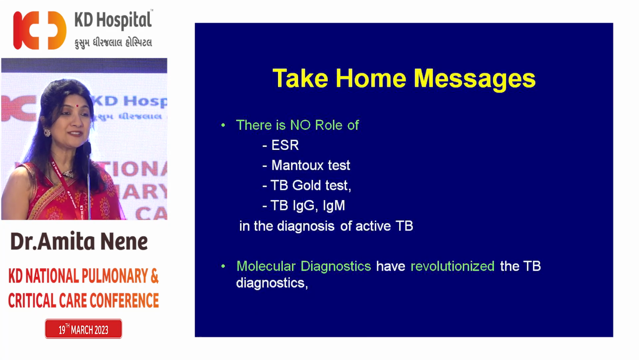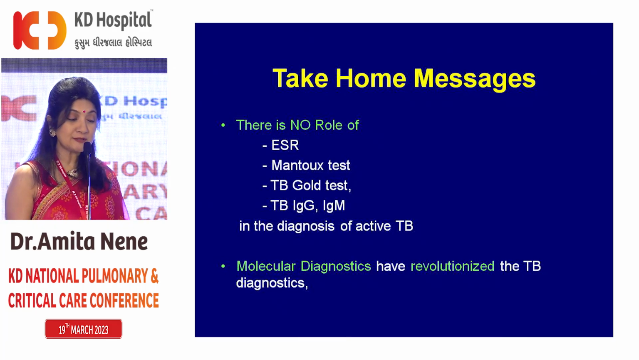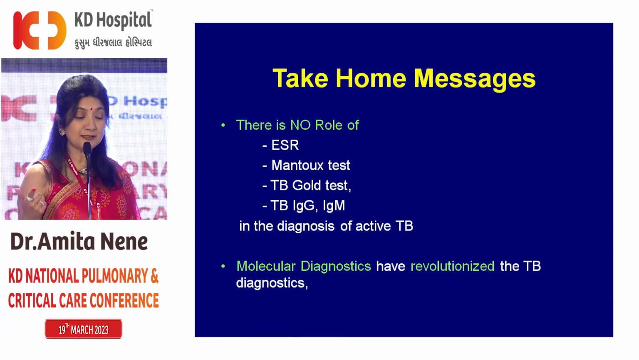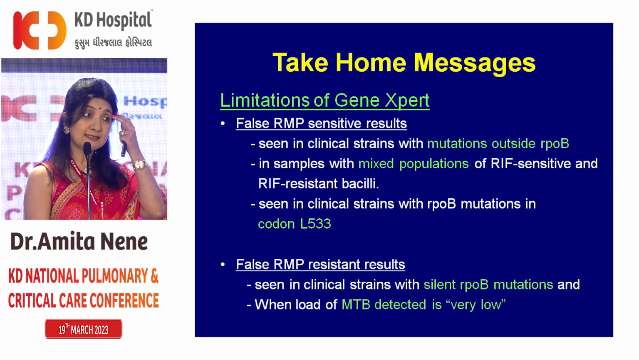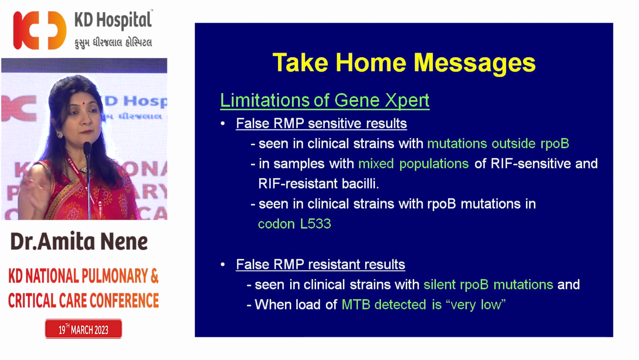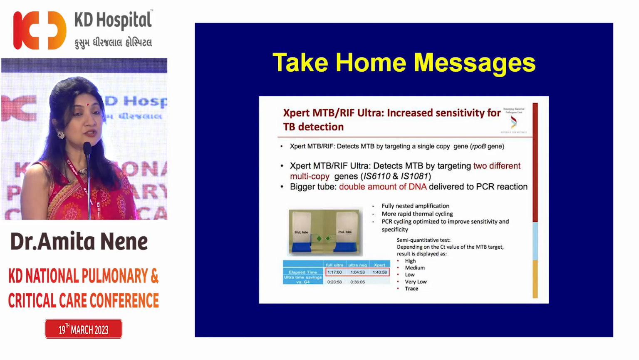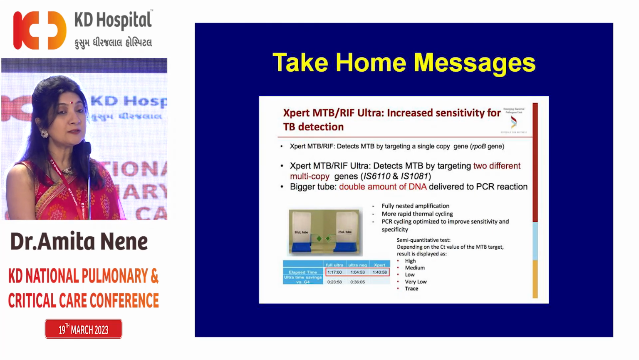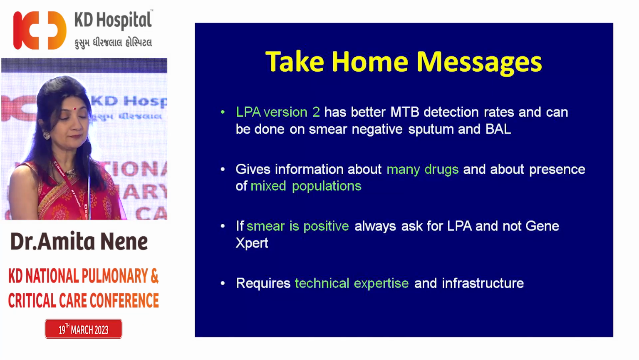So I've given a lot of information. Let me consolidate everything in the form of take-home messages. There's no role of ESR, Mantoux, TB Gold, TB IgG, IgM in the diagnosis of active TB. Molecular diagnostics have revolutionized the diagnosis of TB. Gene Expert is excellent, requires only 131 bacilli, but in certain conditions, rifampicin resistance is wrong. That is the time Gene Expert Ultra will come to our rescue. It requires only 16 bacilli per ml. And therefore, if the patient has not had TB in the last 7 years, then there's no reason why we should not be using Gene Expert Ultra.